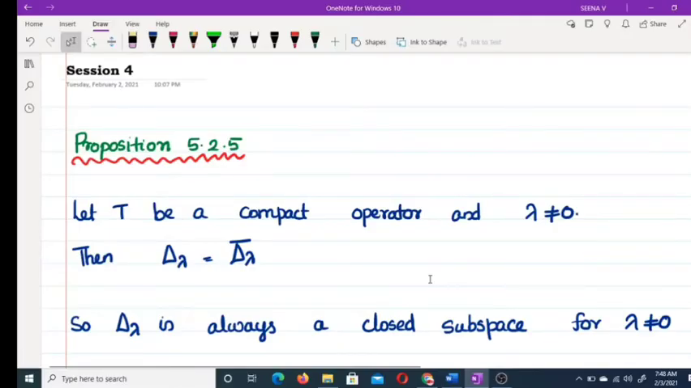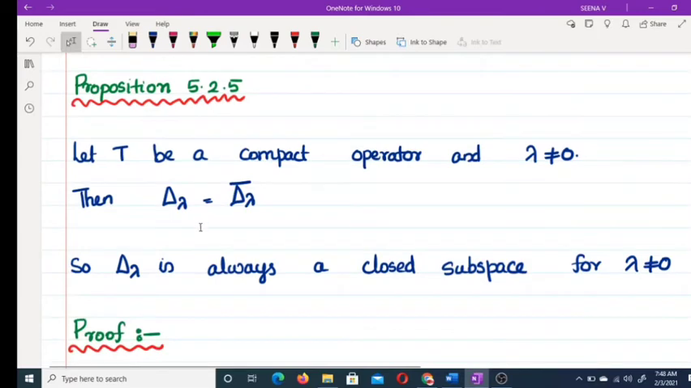Good morning. Today we are going to prove one proposition. Now, what about the statement of the proposition? Let T be a compact operator and lambda not equal to 0, then delta lambda equal to delta lambda closure.